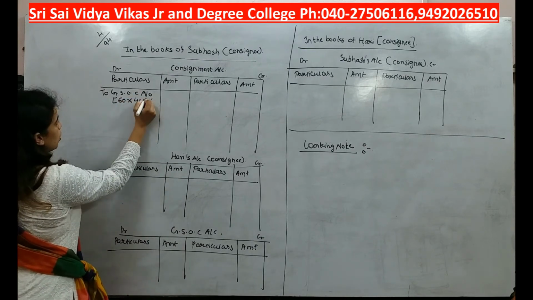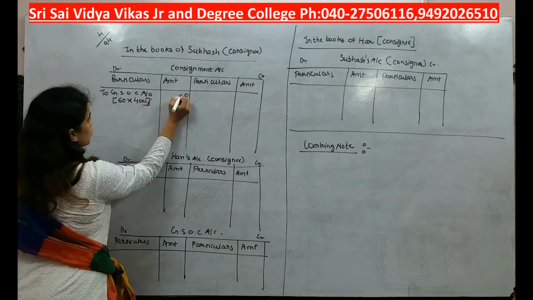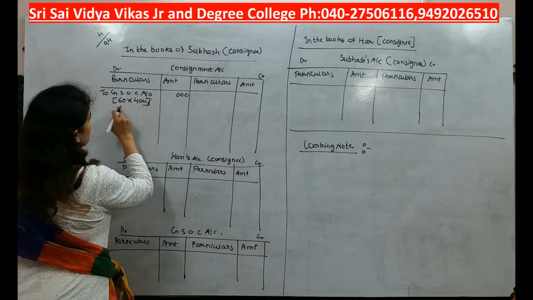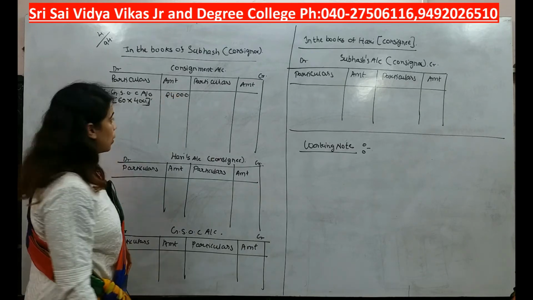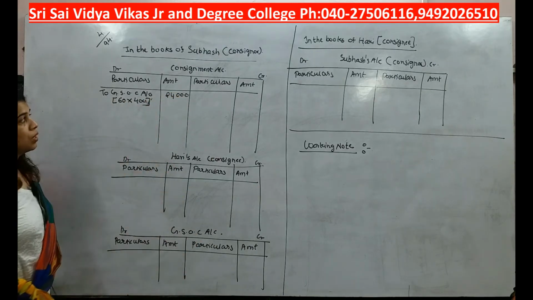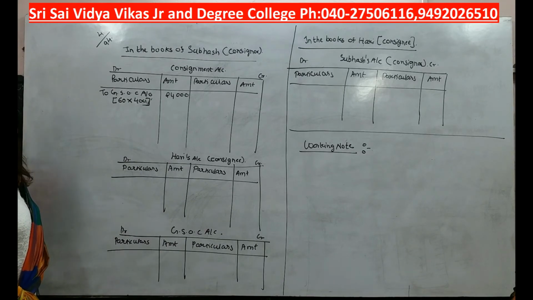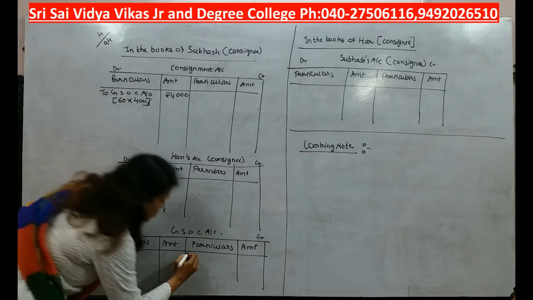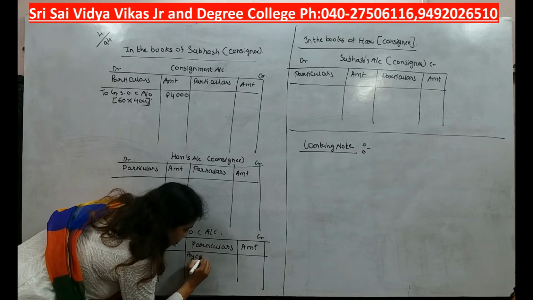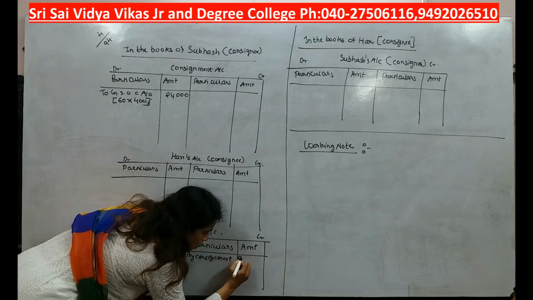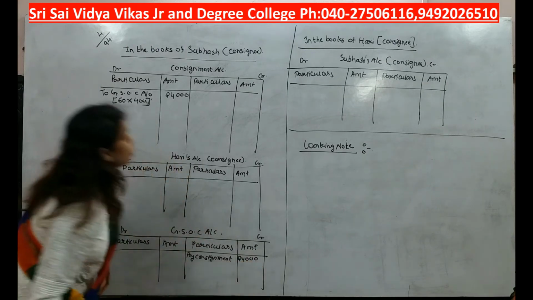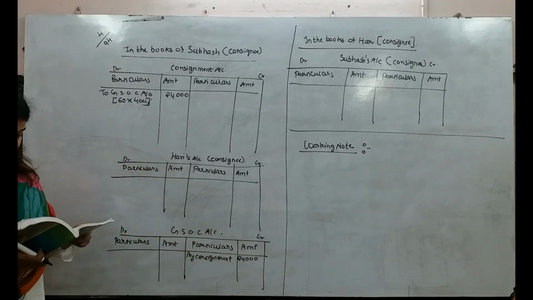First I'll write 3 zeros as it is. 6 fours are 24. Okay, so to GSOC 24,000. Okay, next here I will write by simultaneous effect students consignment 24,000.